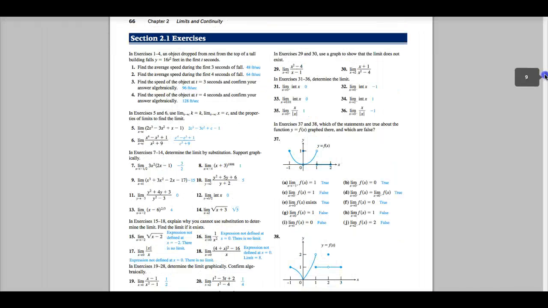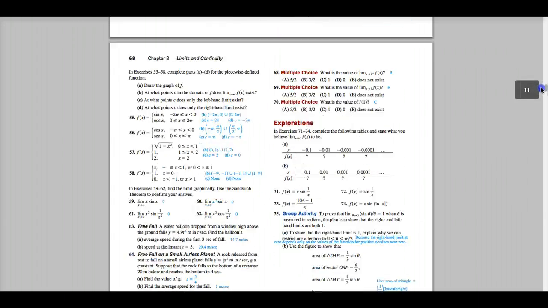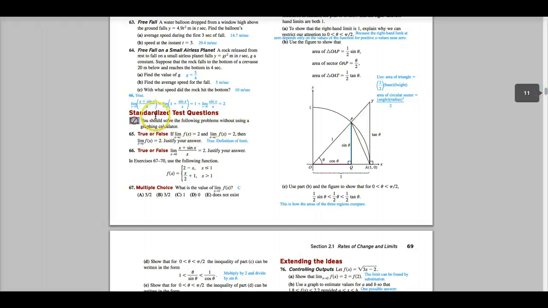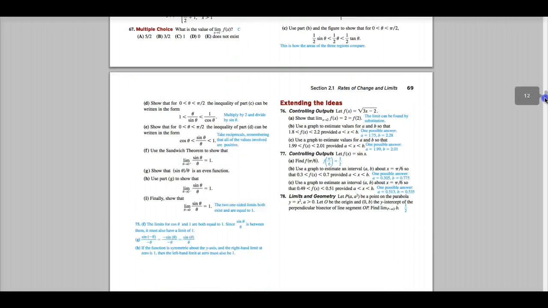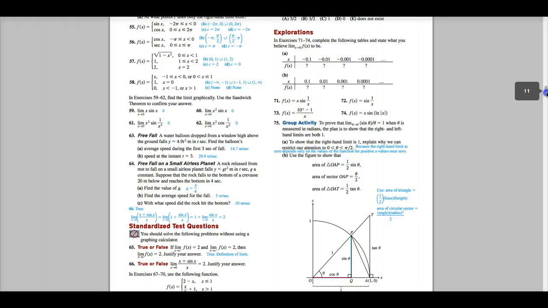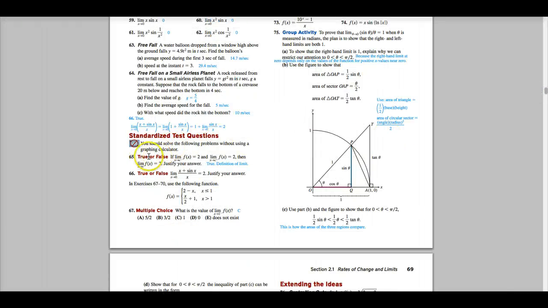Okay, let's continue down here. Here's the exercises that you need to know. So it says find the average speed during the first 3 seconds of fall, and if you don't get 48 for an answer, you better come to the help session and we can go through these problems. This is what you need to know how to do. And the last couple problems on every assignment is what is called the standardized test questions that you would see on an AP test. So these are the types of questions that you would see on the AP test. So true or false, if the limit then you answer these. These are some excellent questions that you would see on an AP test.